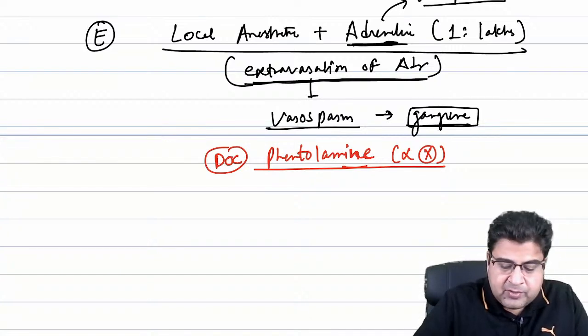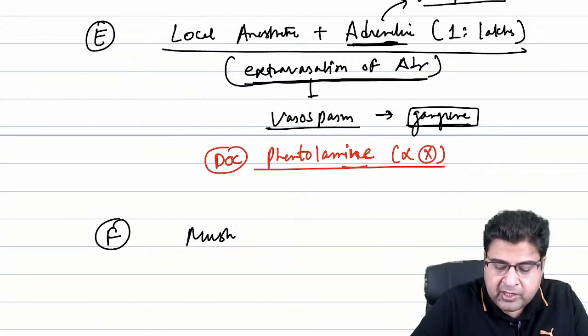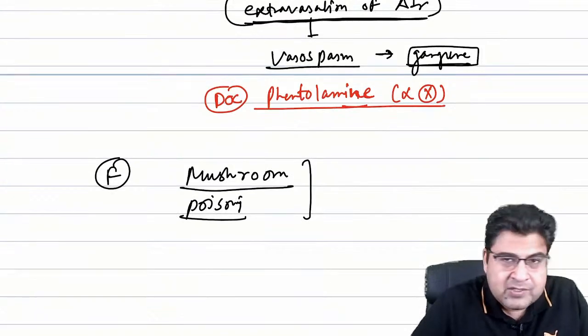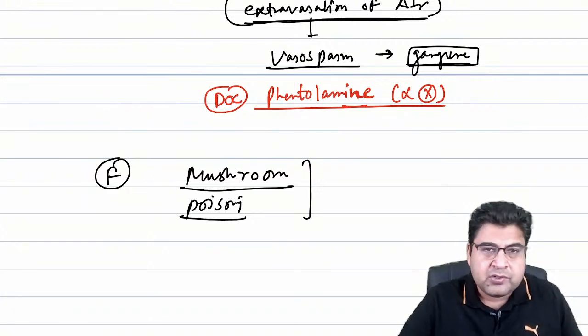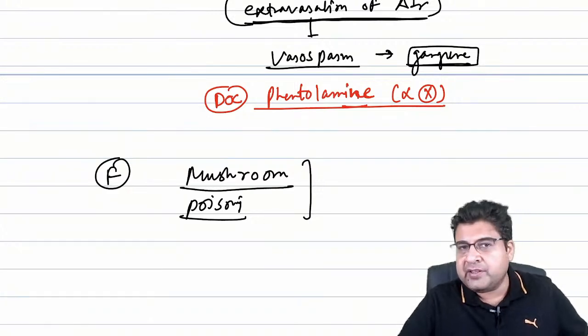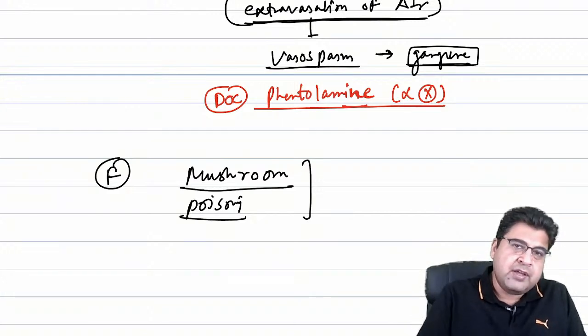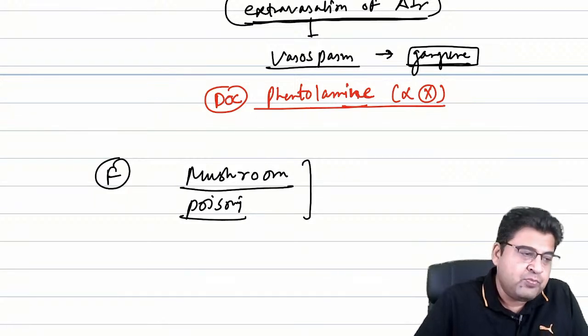Dr. Nitin has asked about mushroom poisoning. Dr. Nitin, actually mushroom poisoning does not happen in India. That's why questions are mostly not asked on mushroom poisoning. There was a time in Europe, particularly in Germany and Spain. Have you ever been to Germany and Spain? There the poisonous mushrooms were grown and used to cause mushroom poisoning. Okay, so in today's date we don't find cases of mushroom poisoning.